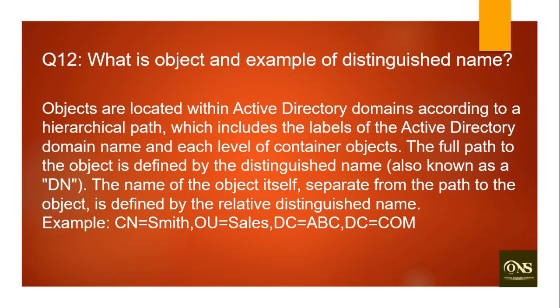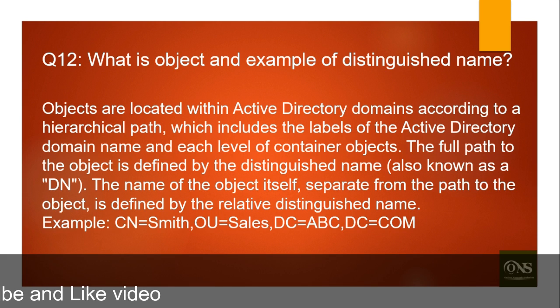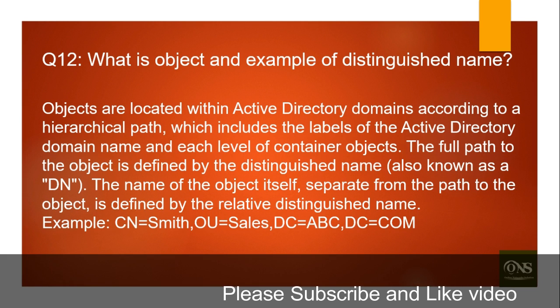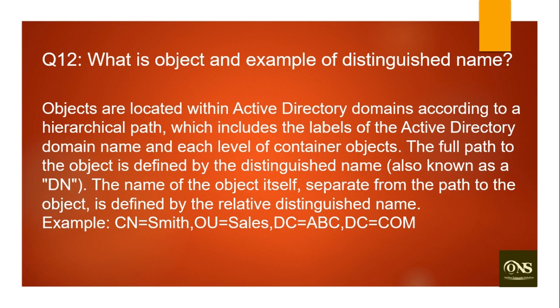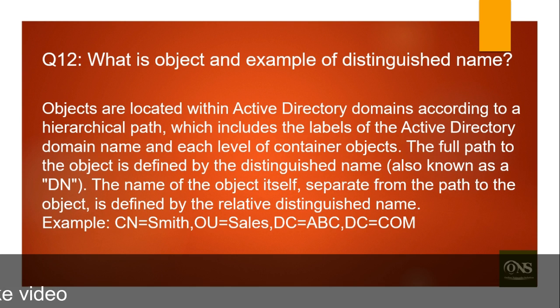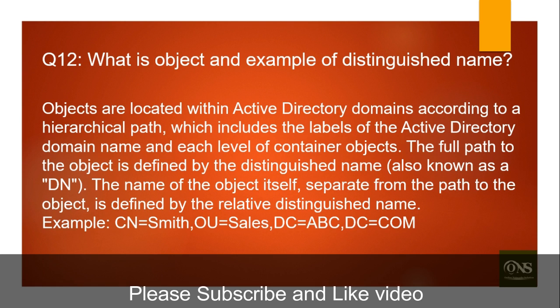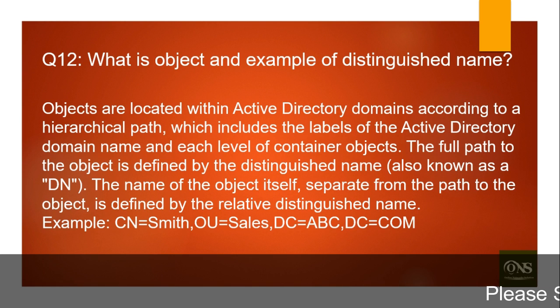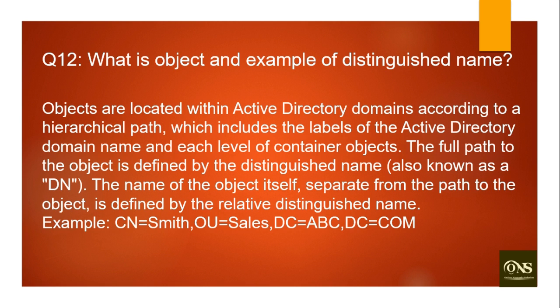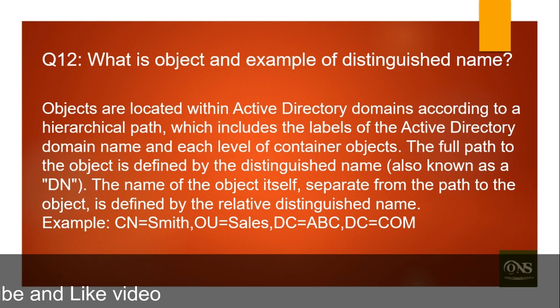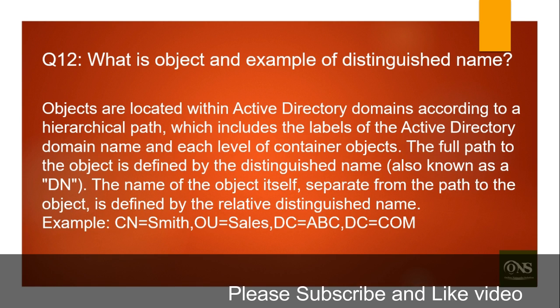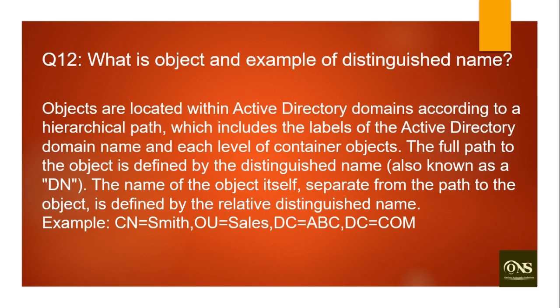The name of the object itself, separate from the path to the object, is defined by the relative distinguished name. An example is CN, common name, MIT, OU, organizational unit, sales, belonging to the organizational unit sales. DC is domain component, abc, and DC=com.